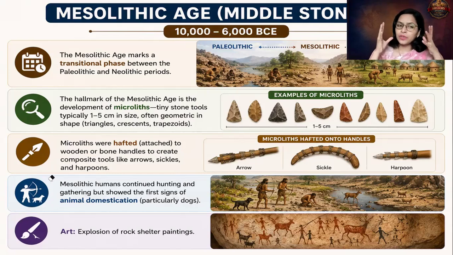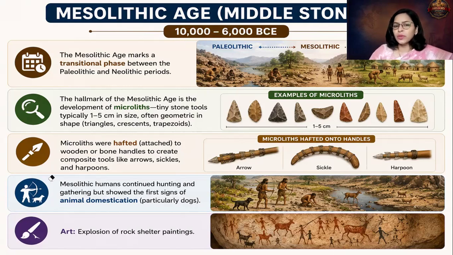The next important characteristic feature of this period is the composite tools. Now, what are composite tools? Composite tools are nothing but when you attach a microlith to a handle. That handle could be a bone handle or a wooden handle. Across that bone or wooden handle, you are hafting. Hafting means you are attaching microliths.